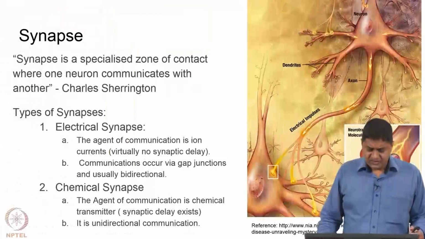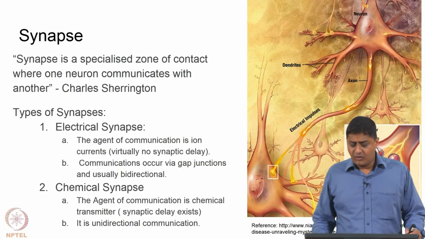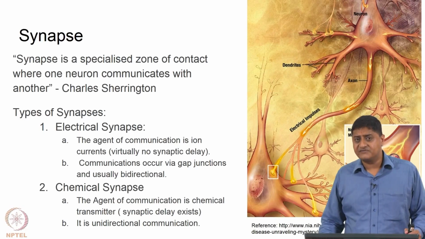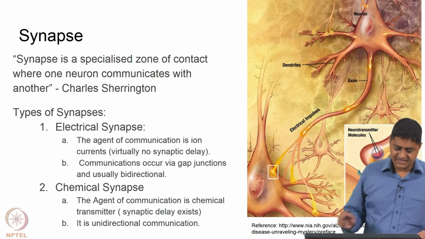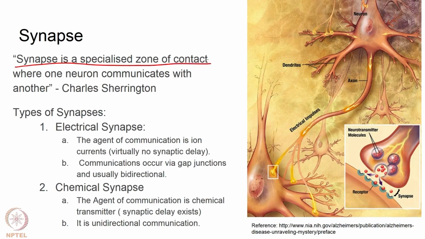So, then the next question is how action potential causes communication with another cell, right. This happens in a synapse. A synapse is a specialized region where one neuron communicates with another, and there are essentially two types of synapses. One is an electrical synapse. Here there is an opening between one cell and another cell, and communication is through ions, right. Virtually there is no synaptic delay. These are called gap junction mediated communication, right, and usually this communication is bidirectional.